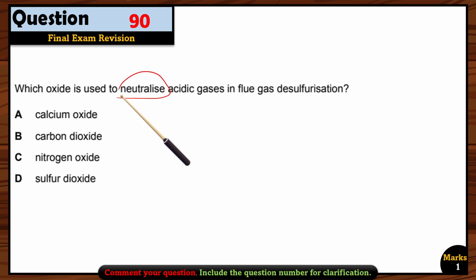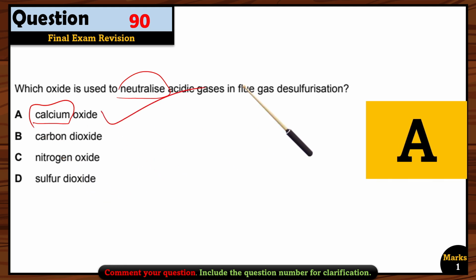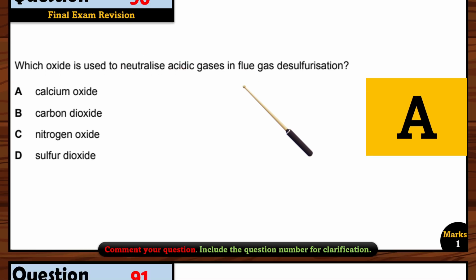And who will neutralize the acidic oxide? Of course, the basic oxide. So a basic oxide is the only one that is made up of metal. So calcium is the only option. So we can use calcium oxide to desulfurize the acidic gas, okay, that is sulfur dioxide.